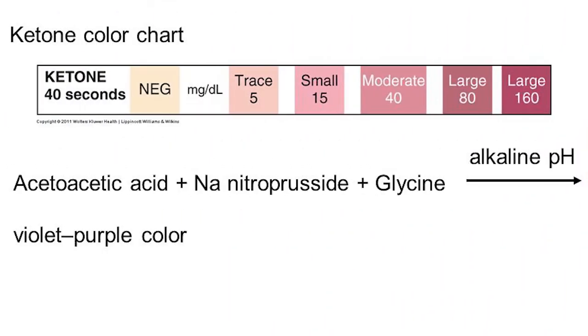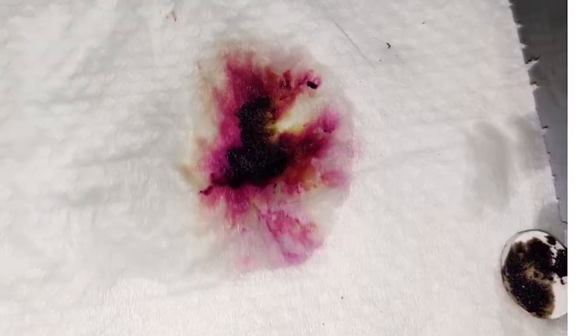A positive reaction, purple lavender appearance, indicates the presence of ketone bodies at a concentration of 5 mg per dl, that is 0.5 millimoles per liter for urine, or greater than 10 mg per dl for blood. The color chart provided with the package may be used for actual concentration.